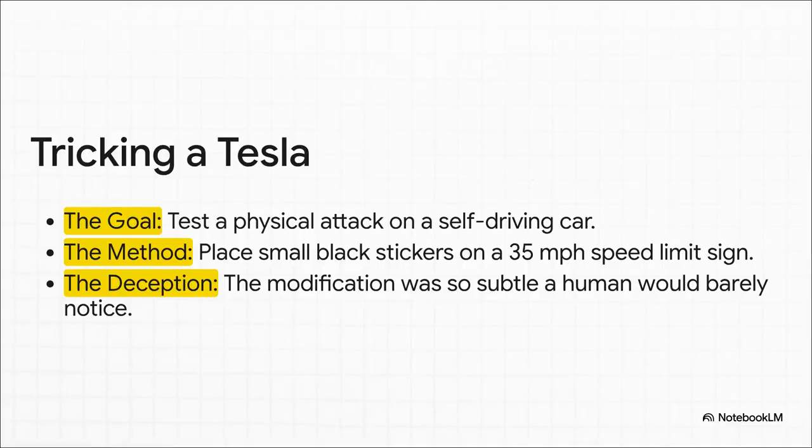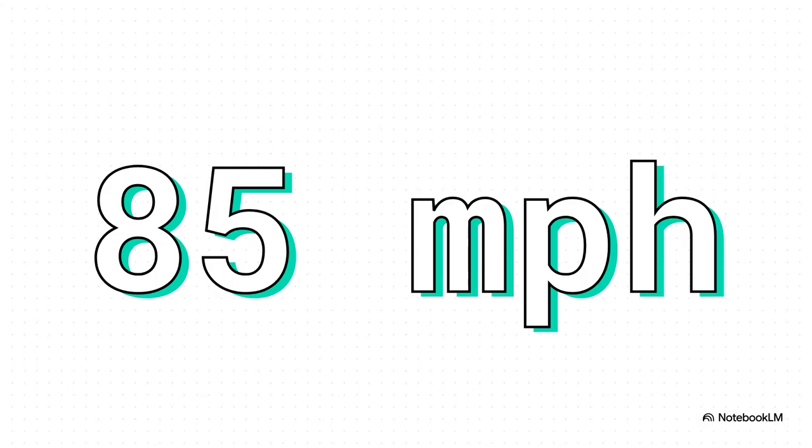All right, check this out. Researchers from McAfee did this real-world test on a Tesla. All they used were a few small pieces of black tape to slightly alter a speed limit sign. Super simple, something a person would barely even register. So what happened? The car's AI looks at that modified 35 mile per hour sign and completely misreads it. It sees 85 miles per hour. A human driver would just see some tape and ignore it, but for the AI, that was a command to accelerate. That's a potentially catastrophic error.